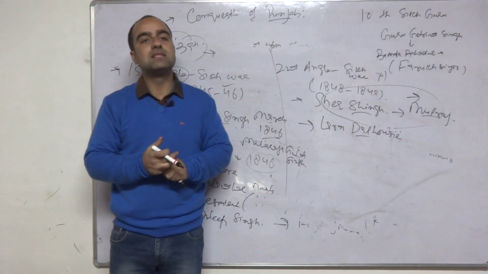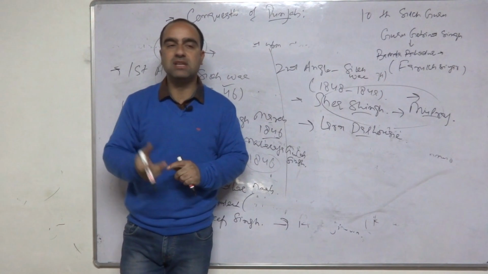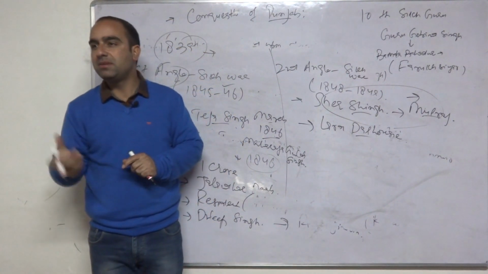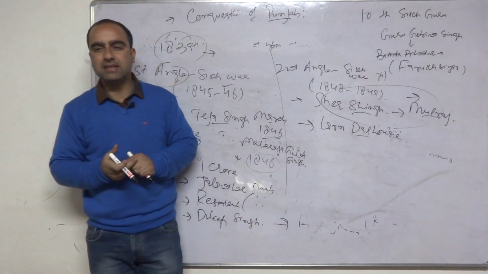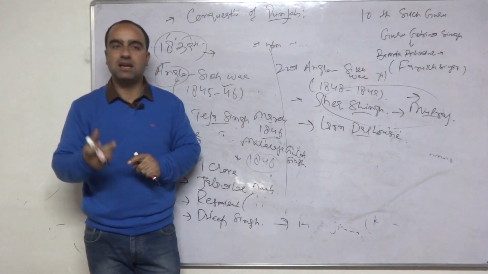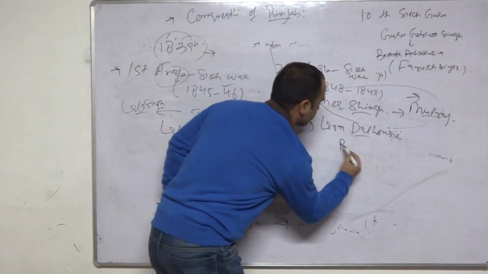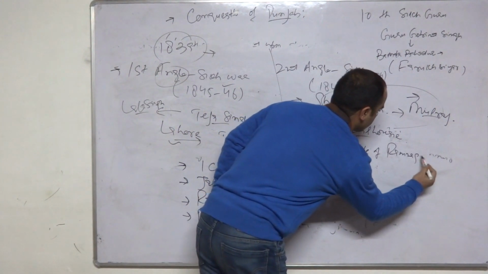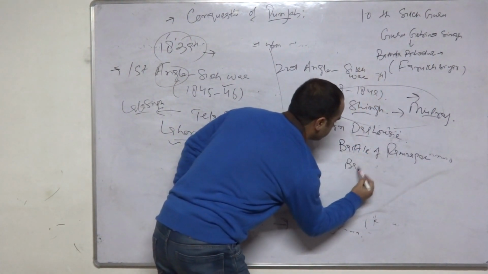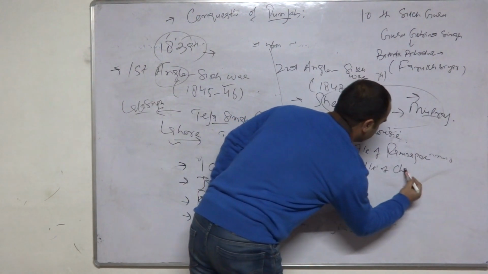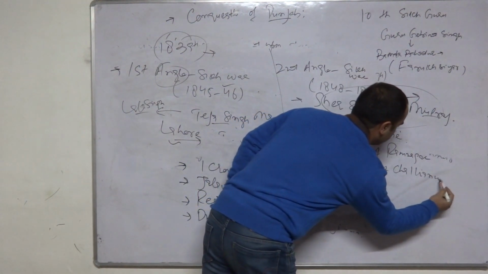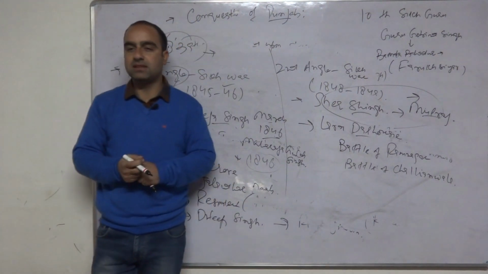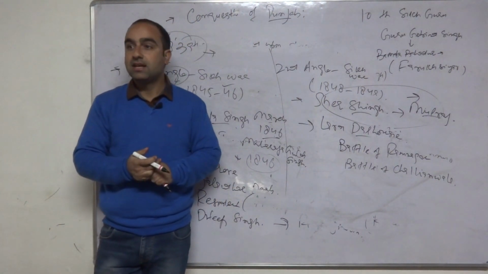First there are battles. One battle is known as the Battle of Ramnagar. At the Battle of Ramnagar, and at the Battle of Chilianwala, that is the name of a battle, okay? Battle of Ramnagar, then Battle of Chilianwala. So in these battles, Dalhousie defeats the various Sikh leaders. Then there is another battle.